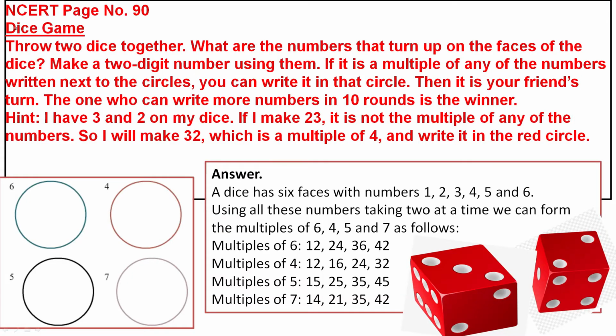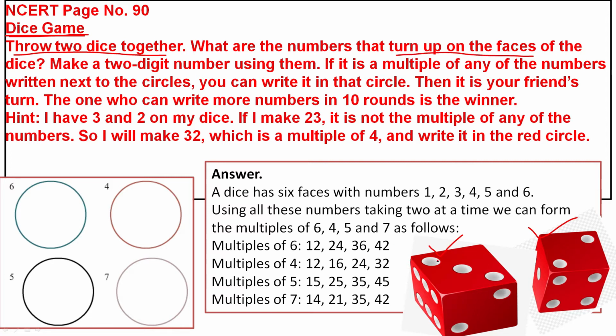Now another game is given, the dice game. To play this one we need dice. Have you seen the dice? Yes, the dice has 6 faces. What do you have to do to play the game? Throw 2 dice together. Now I have taken 2 dice. You have to throw 2 dice at a time.